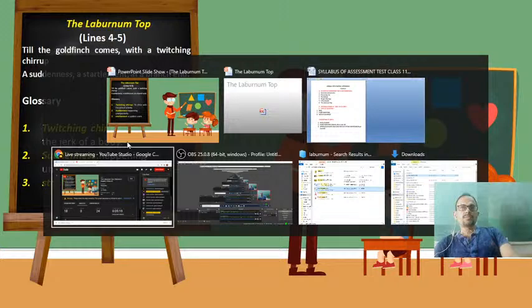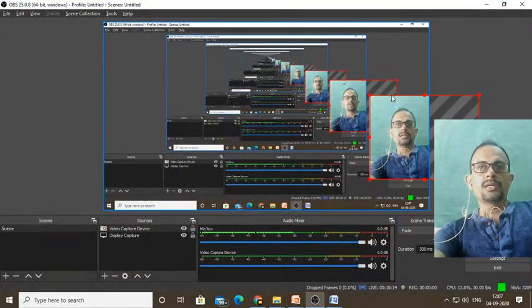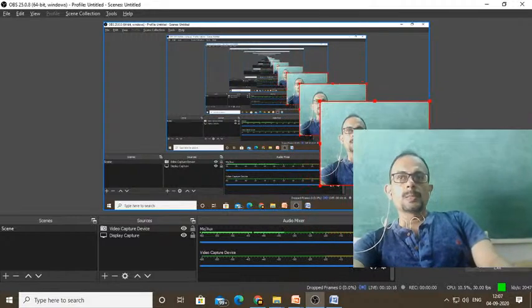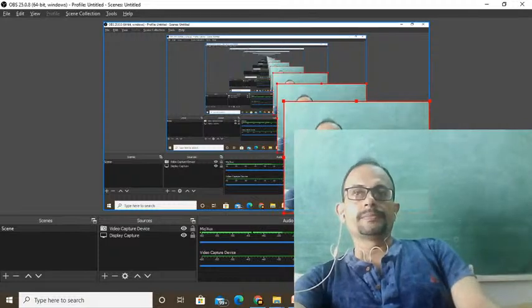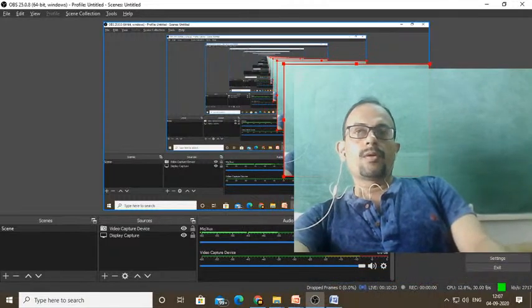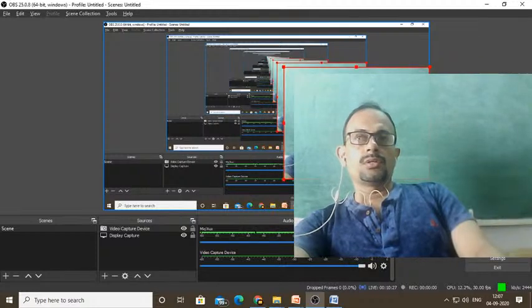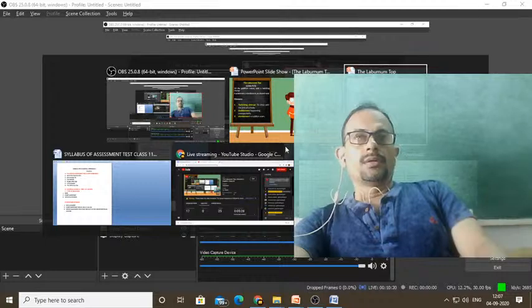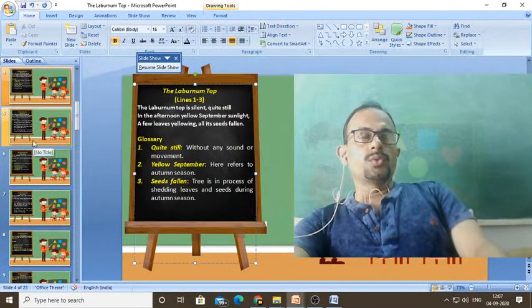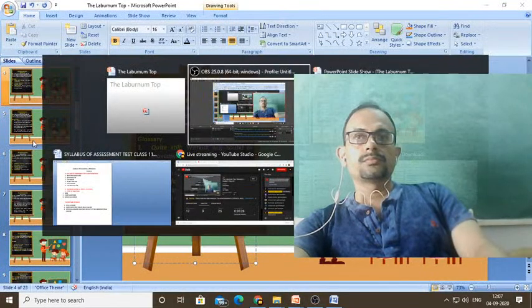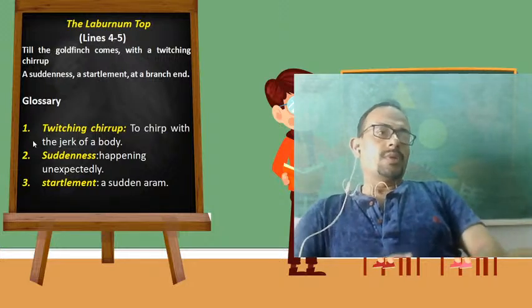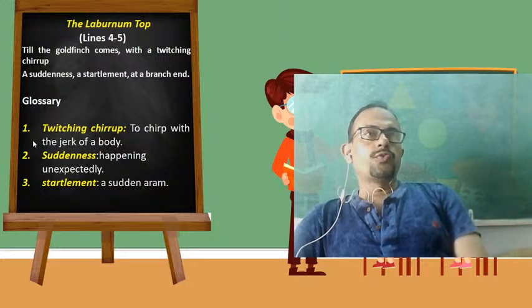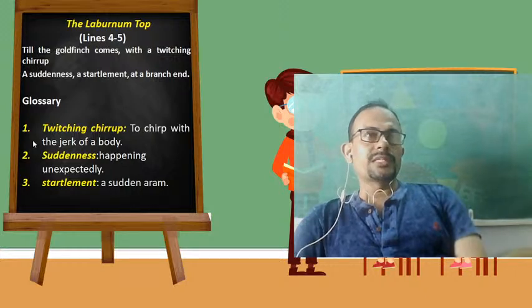Before that, let me expand my image so that you are able to see me in expanded form. You are able to see me in expanded form. Or I can keep it here also. Now lines 4 to 5 I'm going to explain.